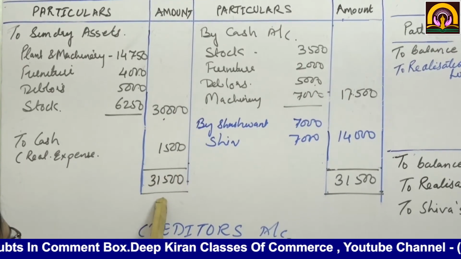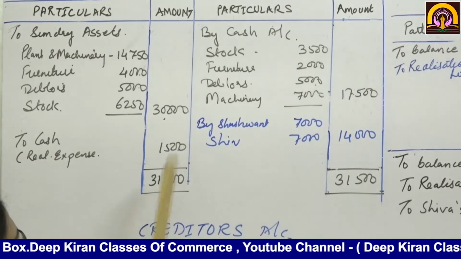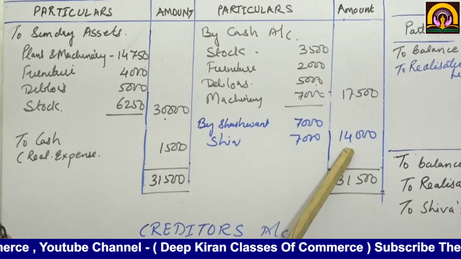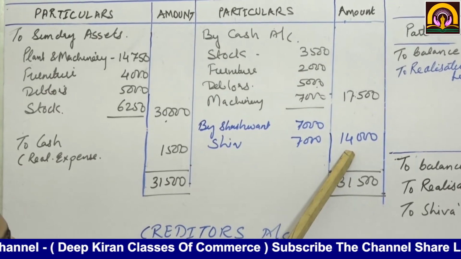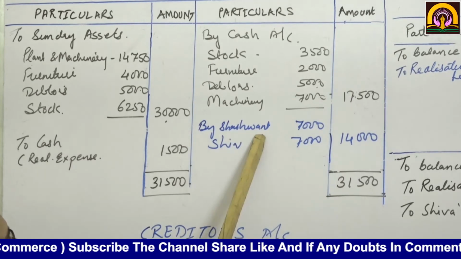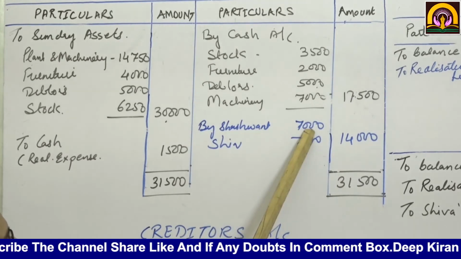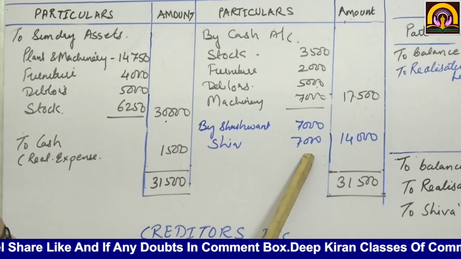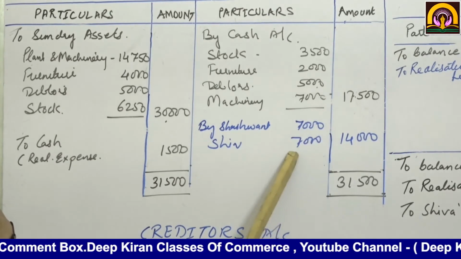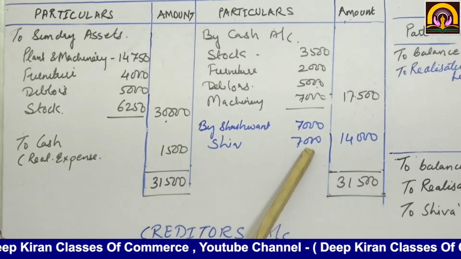On the credit side, 31,500 minus 17,500. The amount remaining will be realization loss. So by Shashwat's capital account 7,000, Shiv's capital account 7,000. Why? Because they are equal partners. That is why it is divided equally.